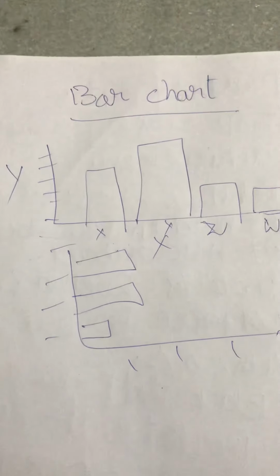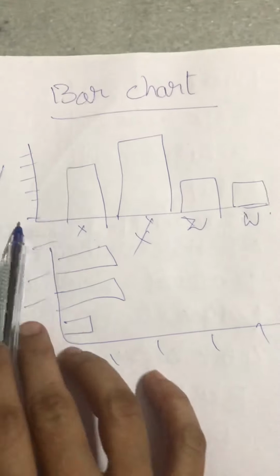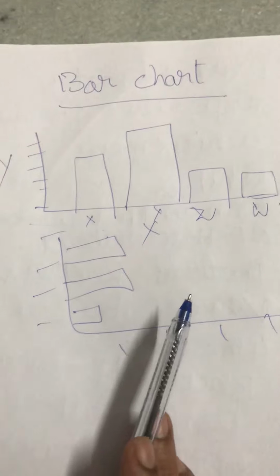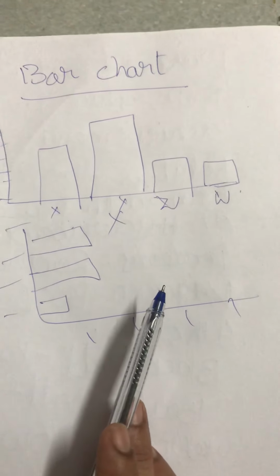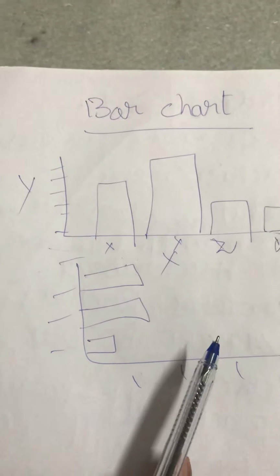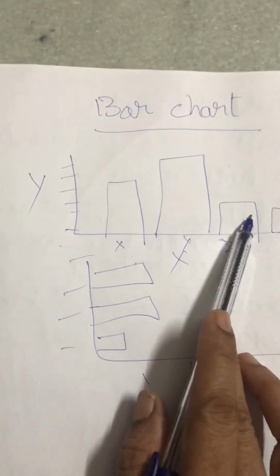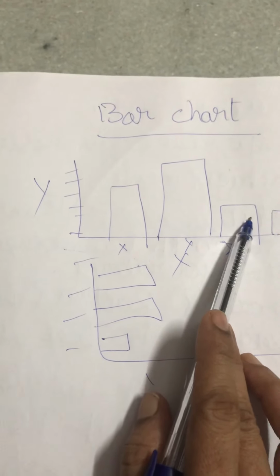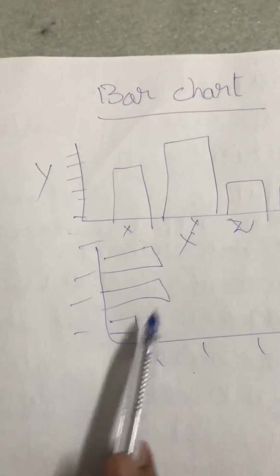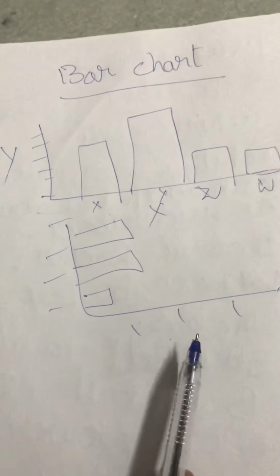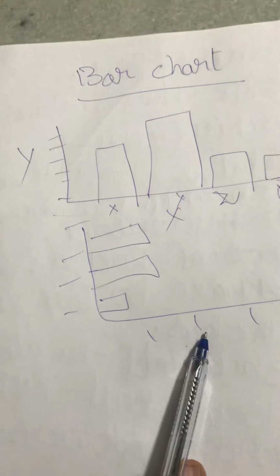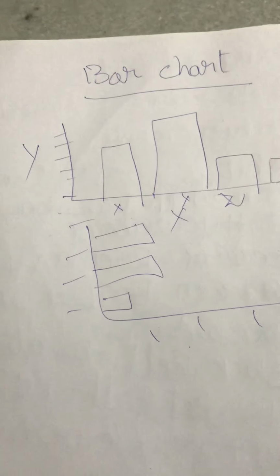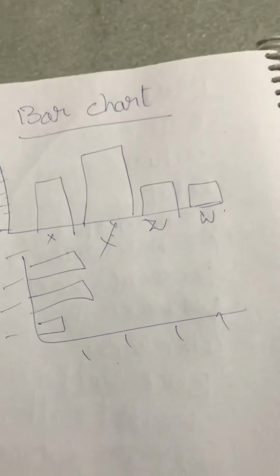They are used to compare things between the different groups, and to track changes over time. You are provided data with the bar chart and you have to write a paragraph by using the data. So what you have to do? You have to write a paragraph by using the data which is given in the bar chart. That is simply about a bar chart.